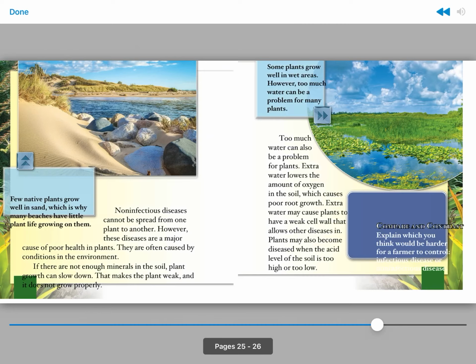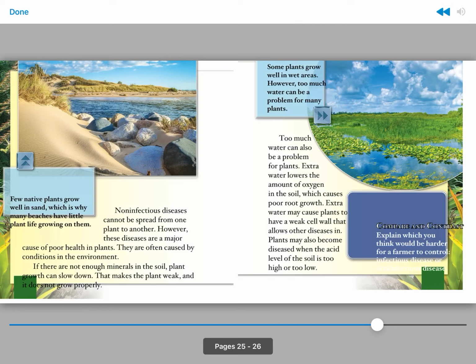Non-infectious diseases cannot be spread from one plant to another. However, these diseases are a major cause of poor health in plants. They are often caused by conditions in the environment. If there are not enough minerals in the soil, plant growth can slow down. That makes the plant weak and it does not grow properly.